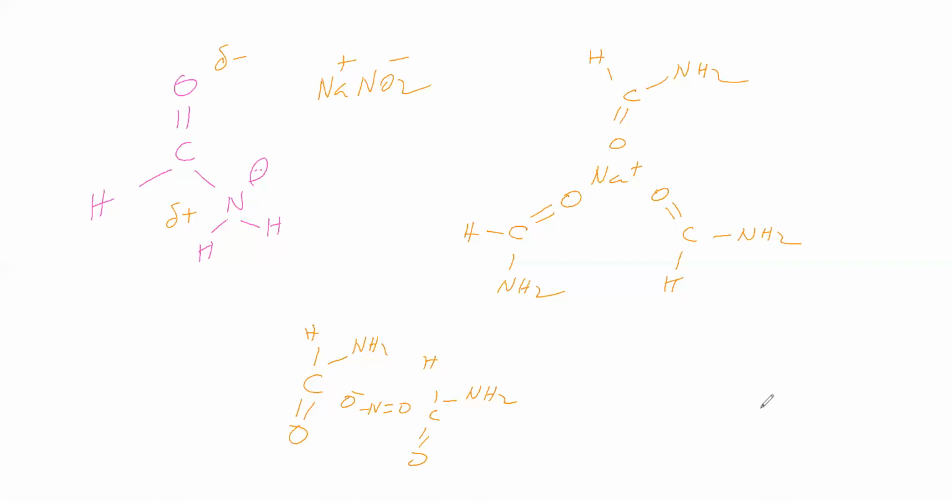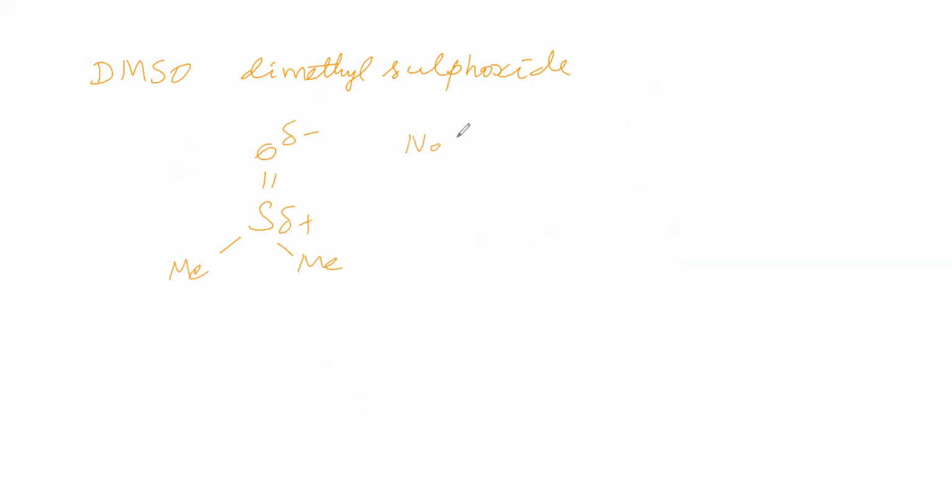Okay, we will take another solvent, dimethyl sulfoxide, DMSO. Sulfoxide has S double bond O, with methyl and methyl. Here there is a partial negative charge on oxygen. Let us add NaNO2. Na plus will be solvated by O minus. What about NO2 minus? To solvate NO2 minus, the sulfur should come closer. So sulfur is coming closer like this.